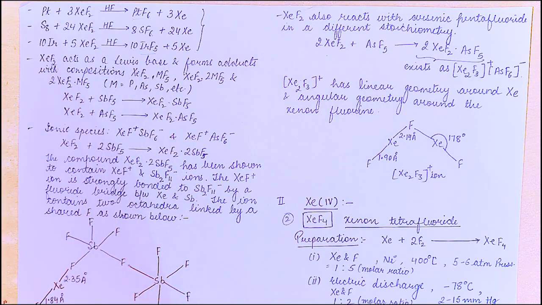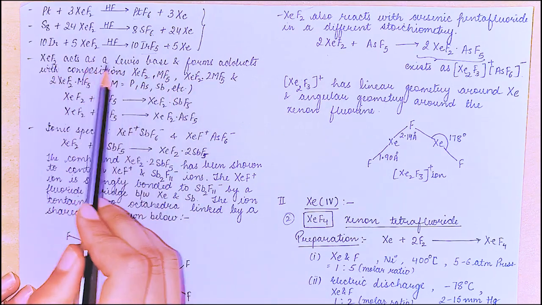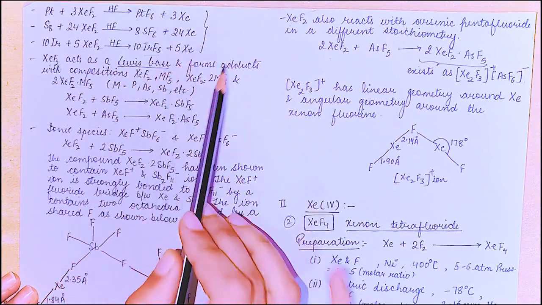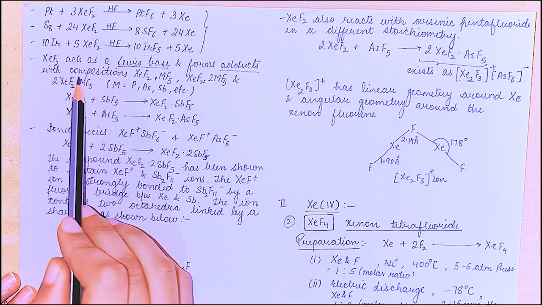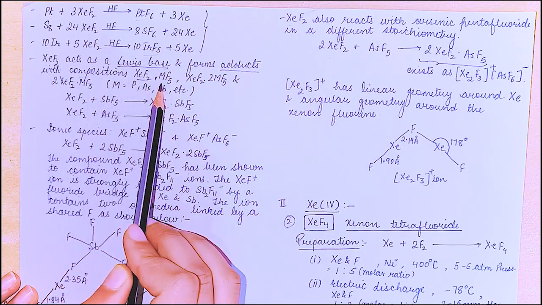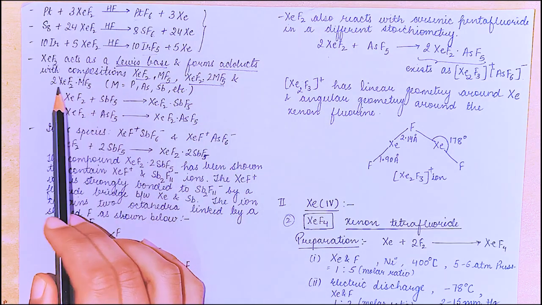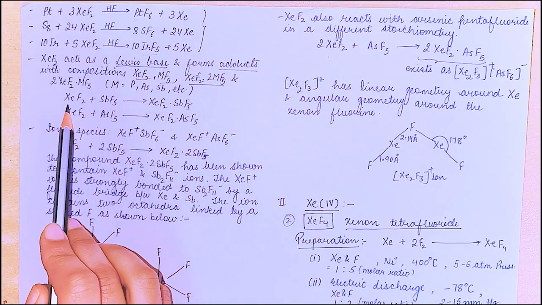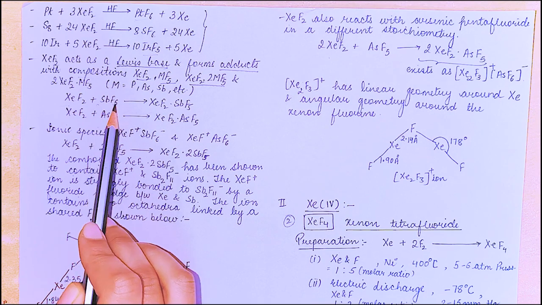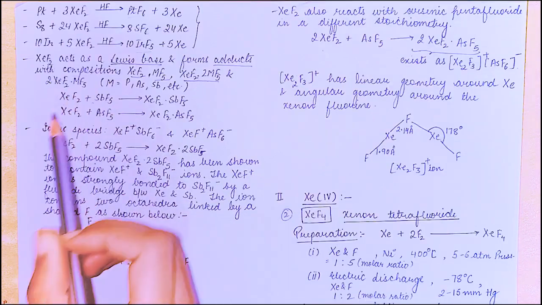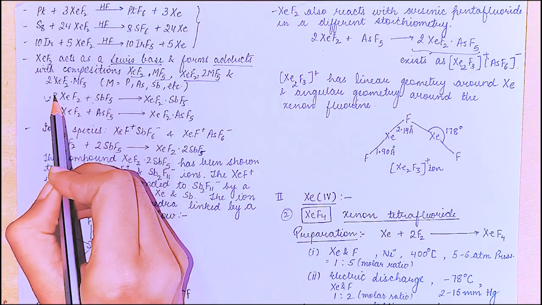In BrF2 solution, xenon difluoride acts as a Lewis base and forms adducts, right? It acts as a Lewis base and it forms adducts with compositions XeF2, MF5, XeF2.MF5, right? So let's see. This is XeF2 plus SbF5. Now this acts as a Lewis base.